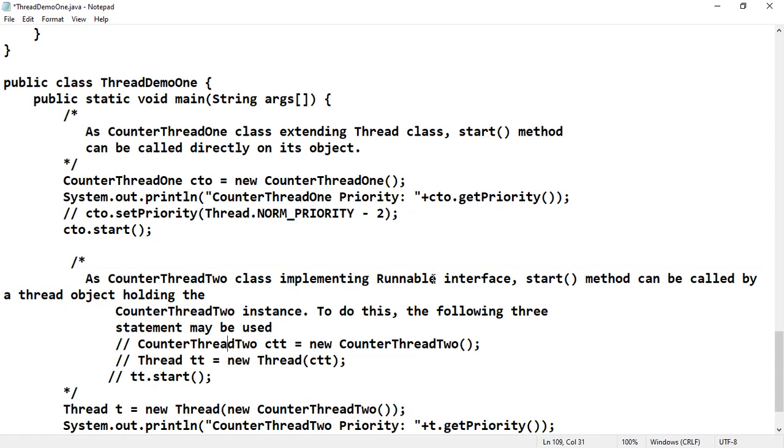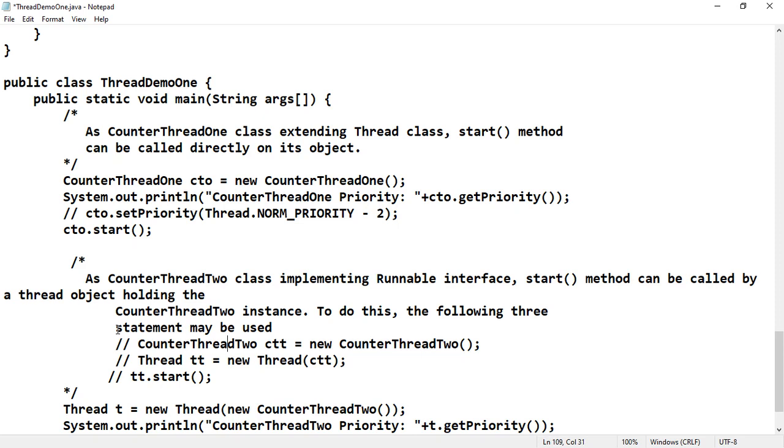It must be a Thread type. That is the reason there is a syntax available in the Thread class. The Thread class has overloaded constructors. One is the simple Thread constructor. Another is a Thread constructor with a string as the argument. Another is a Thread constructor with a Runnable interface instance as the argument.